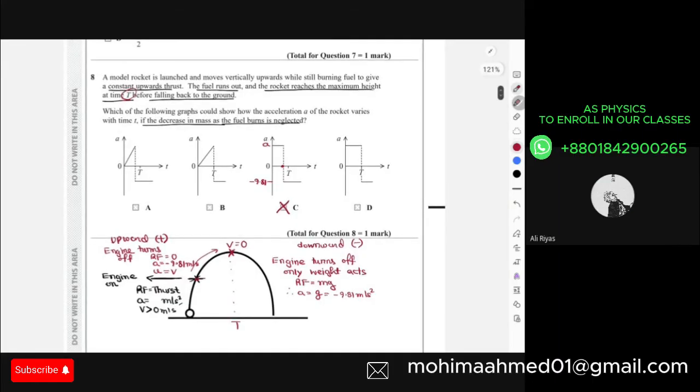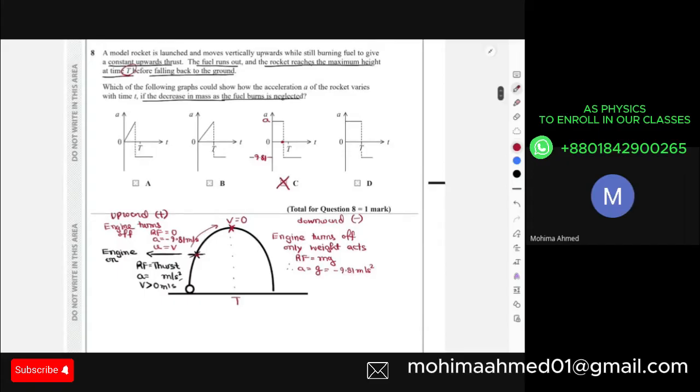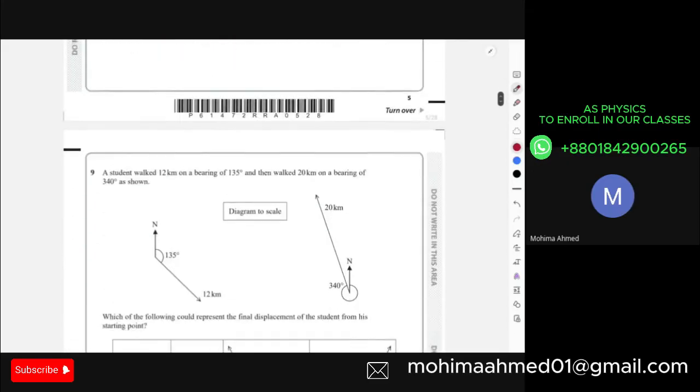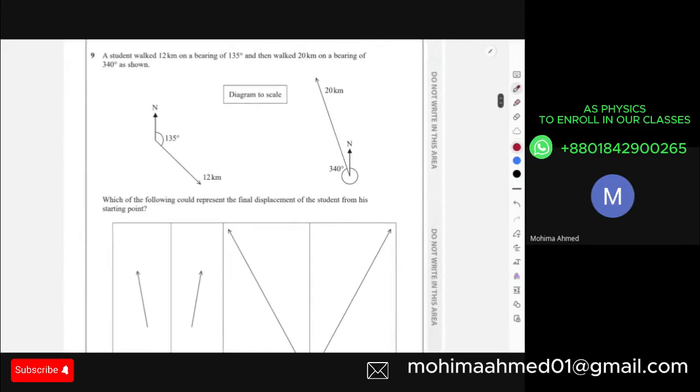No, teacher. No, teacher. No. Okay, if there is no problem, then we'll quickly move on to question 9. This is again a similar question we already did in the vectors worksheet classes, right?